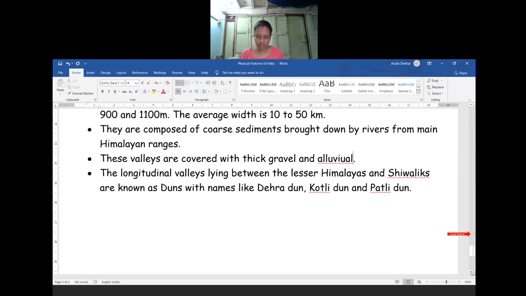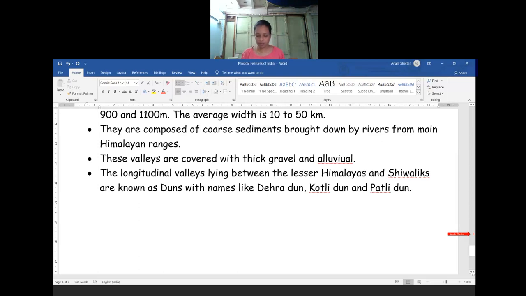The Brahmaputra marks the easternmost boundary of the Himalaya. Beyond the Dihang, the Himalayas bend sharply to the south and spread along the eastern boundary of India. So they are known as the Purvanchal, or the eastern hills of the Himalaya. These hills running through the northeastern states are mostly composed of strong sandstone and sedimentary rocks, covered with dense forest, and they mostly run in parallel ranges and valleys.